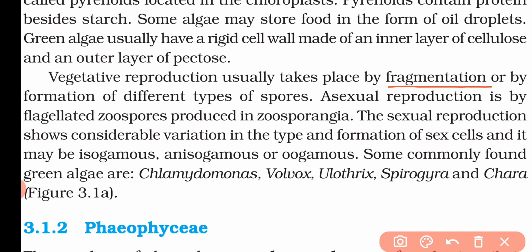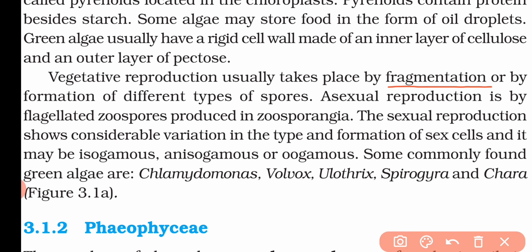Now the next is Phaeophyceae. So the members of Phaeophyceae are also known as the brown algae, and they are found prominently in the marine habitat. Now they show a great variation in size and form.